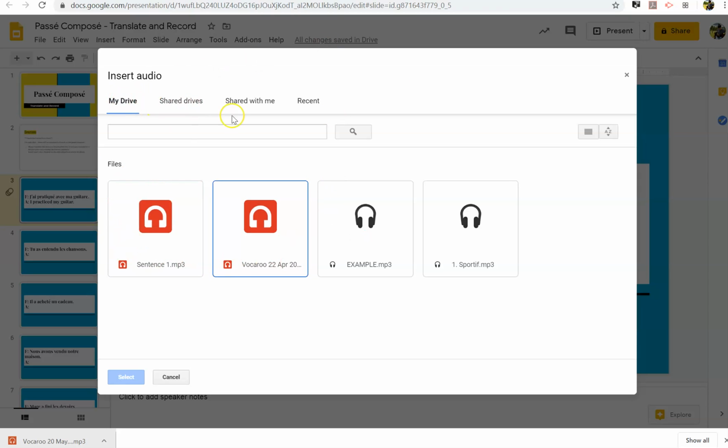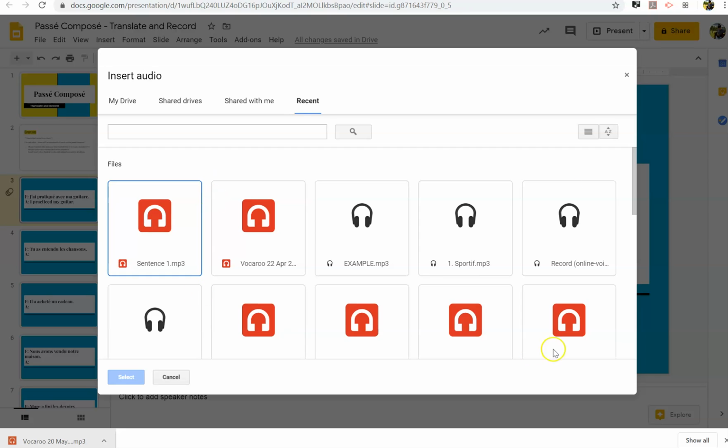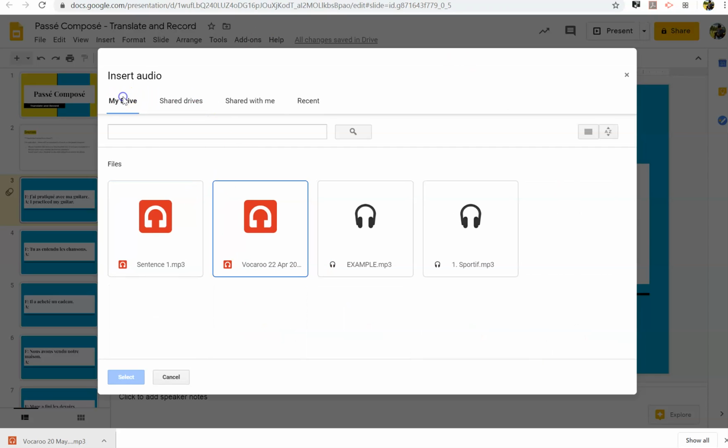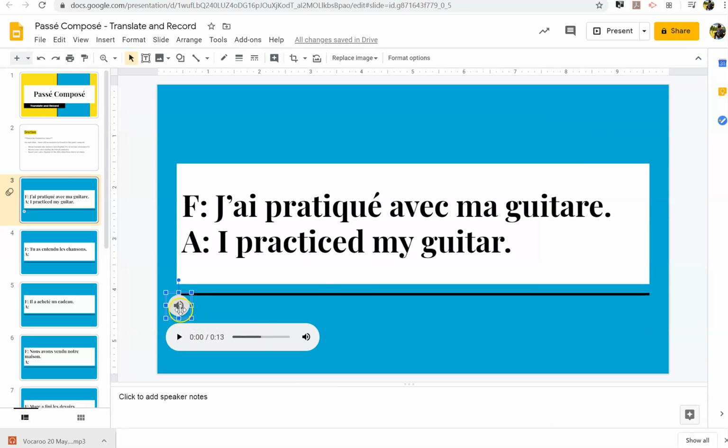It should just come up with what you've recently done from your drive. Recent are all of your recordings, because it's only going to insert an audio clip here. So I'm going to click sentence number 1 because that's what I called it. If I select, then it pops up the little play button here.